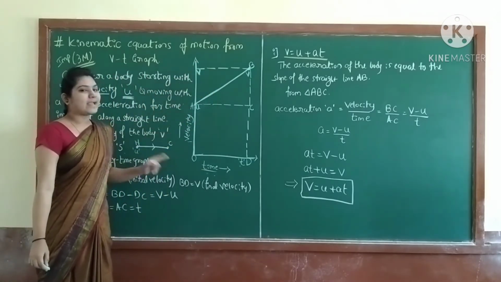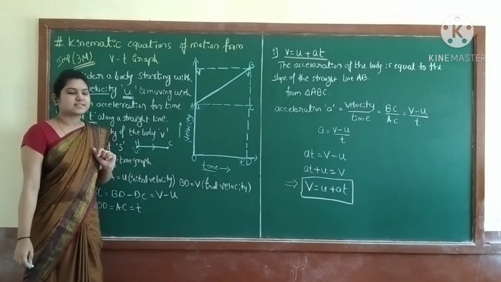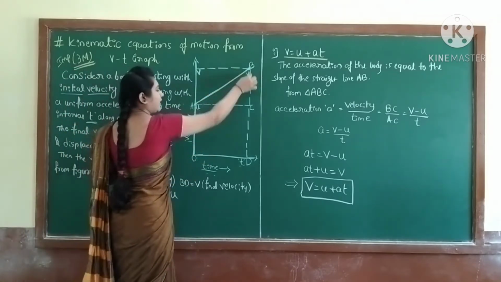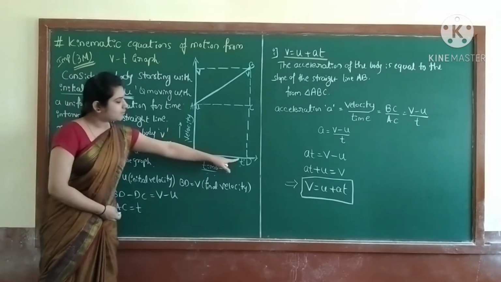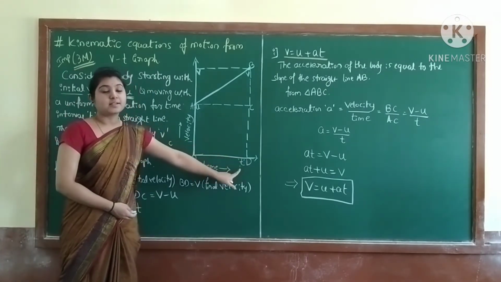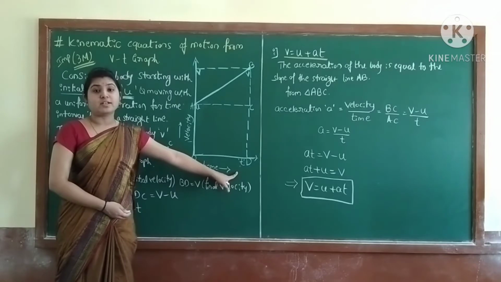On the y-axis, that is the velocity axis, this also I joined here. So this is point t, and here we are considering the time interval t.